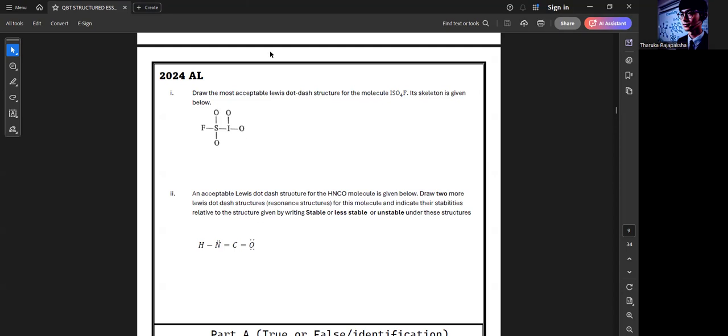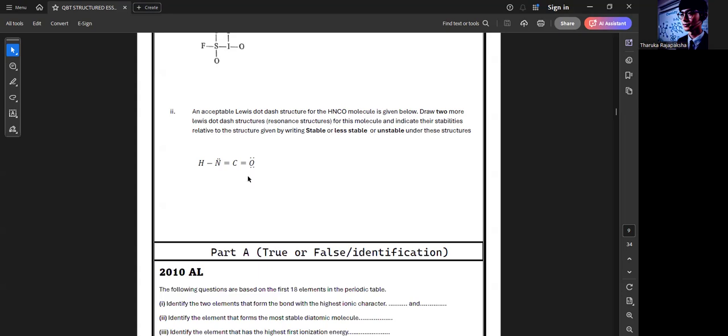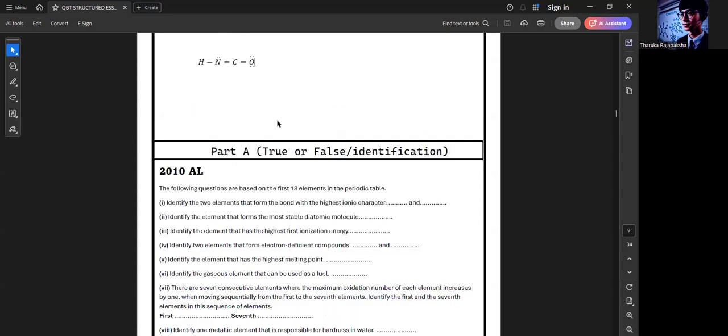So that's the first thing. We are going to talk about Lewis structures and then resonance structures. After completing this, you would have completed everything in the Lewis structures and the resonance structures, so you would have gained the ability to draw Lewis structures and resonance structures for any molecule, right? You get it, right? Next one: part A, true or false statements and identifications.